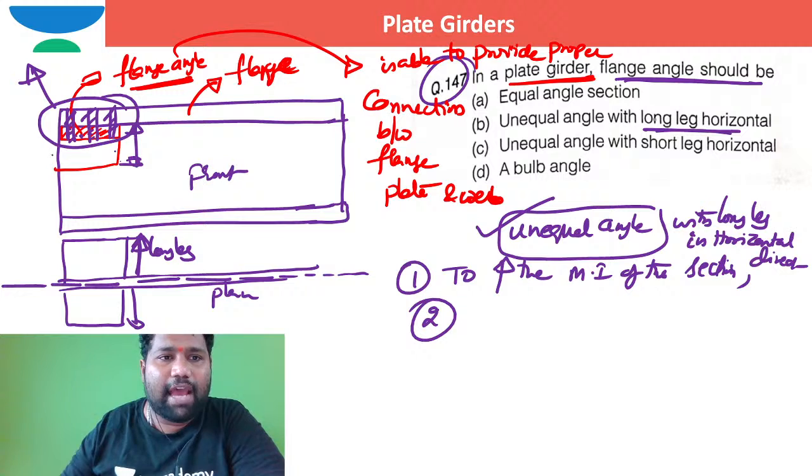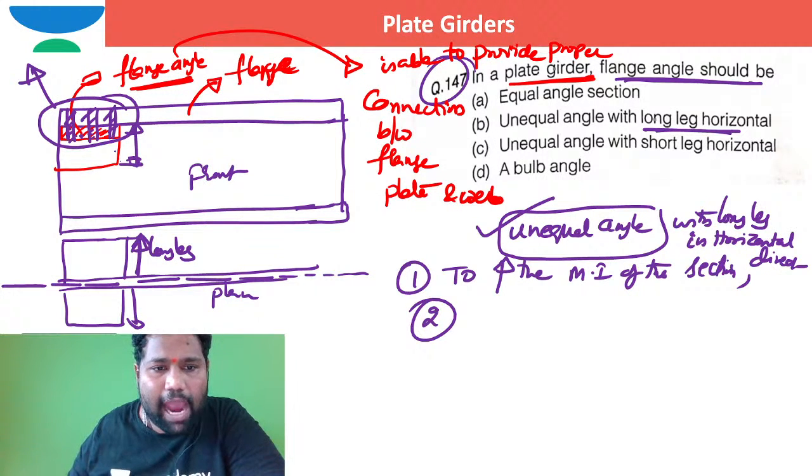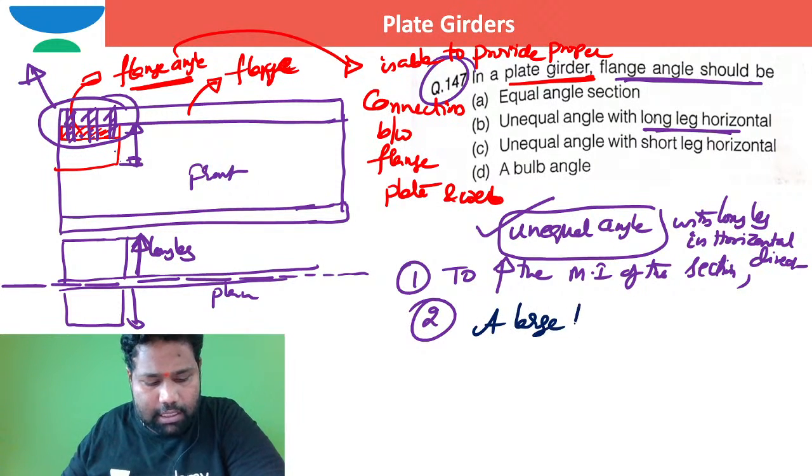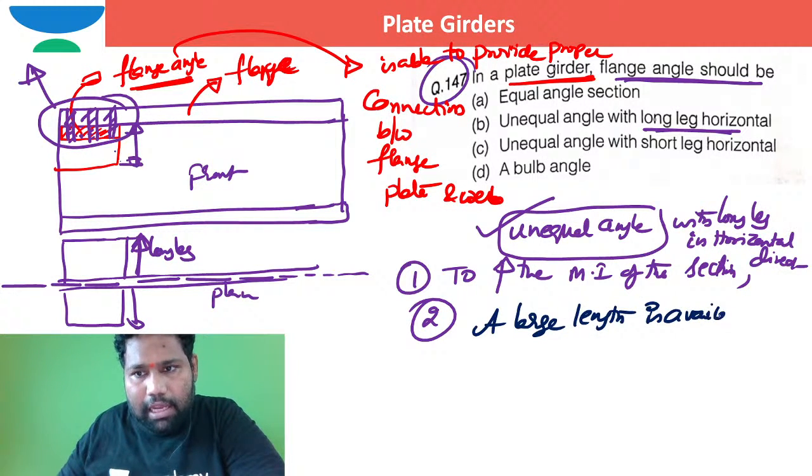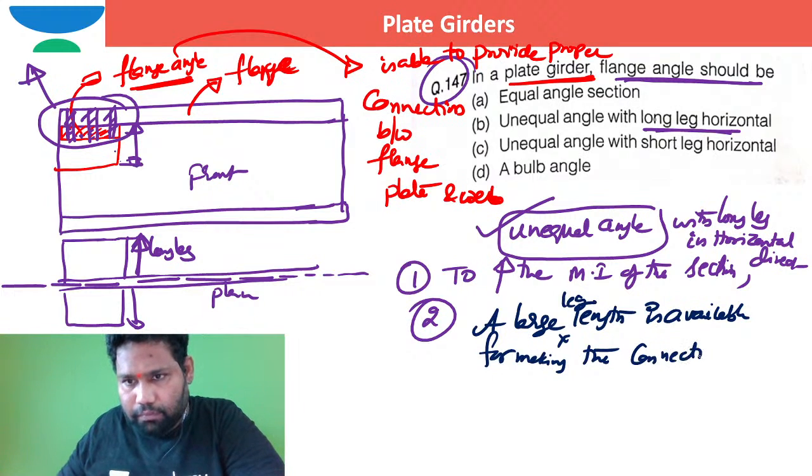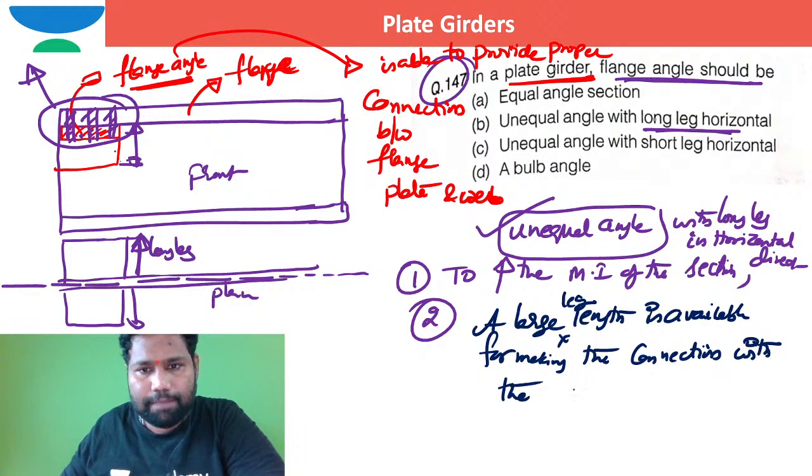As the long leg is available in the horizontal direction, for the connection also I am able to accommodate more bolts or rivets, right? A large leg length is available for making the connection with the flange plate.